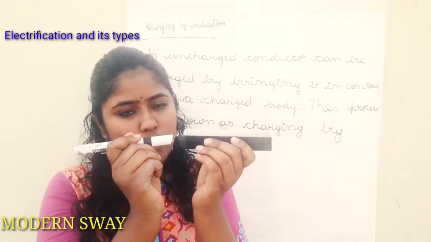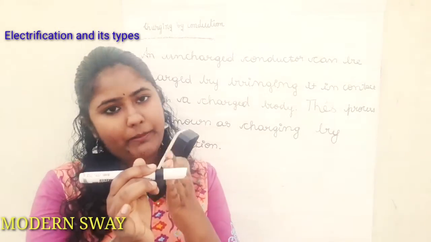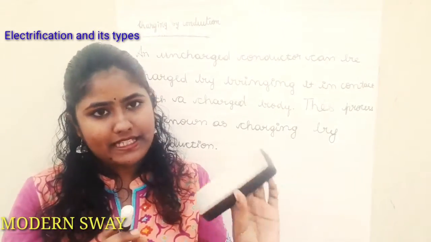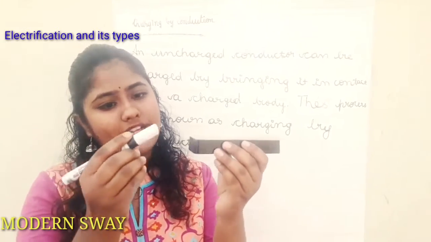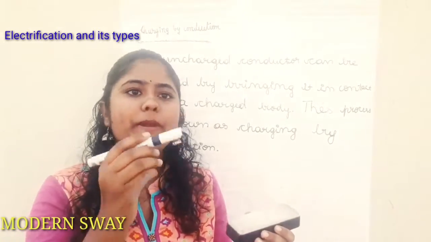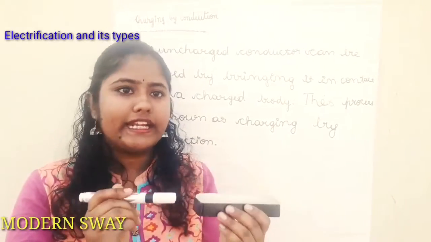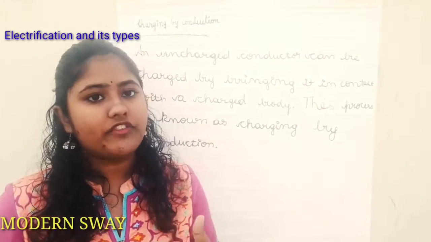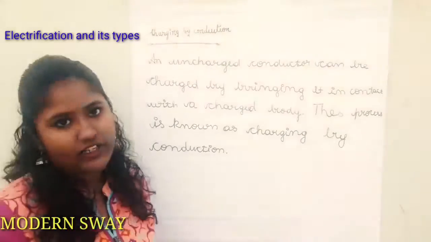When I bring them in contact, this body also becomes a charged body. Say, this is a positively charged body. When I bring it in contact with this uncharged body, this body also becomes positively charged. When it's negative, this also becomes a negatively charged body. So the process of charging by this method is known as charging by conduction.